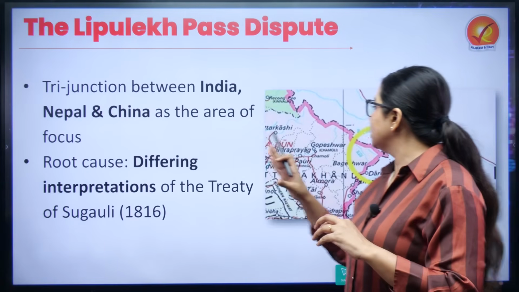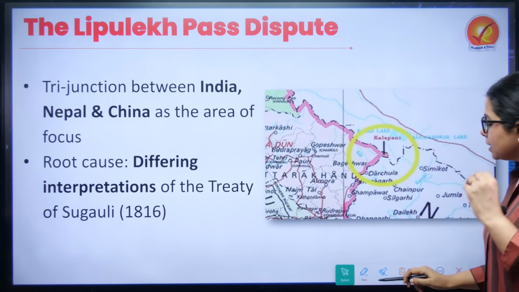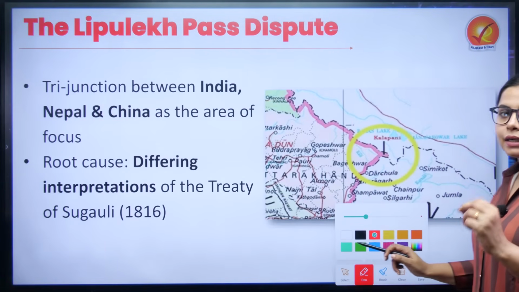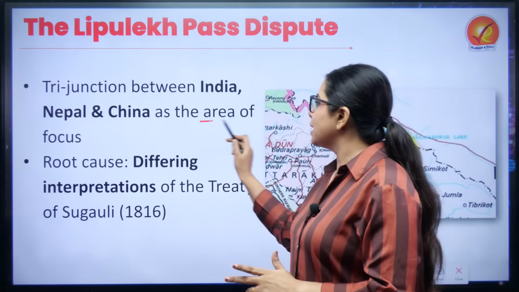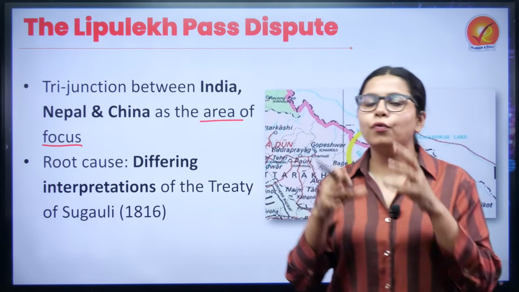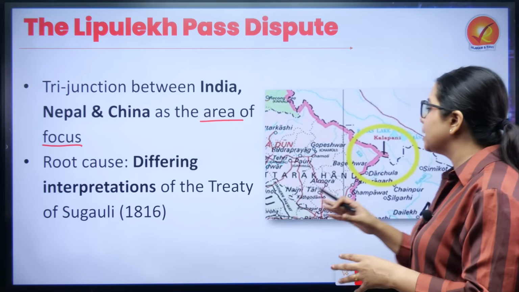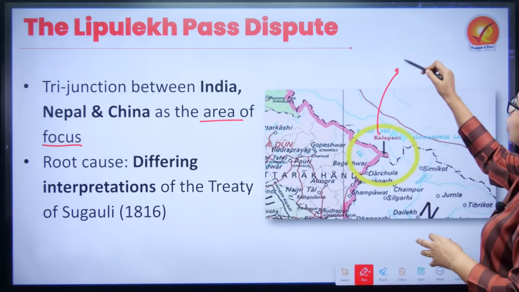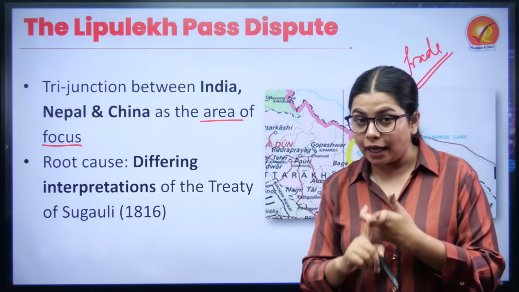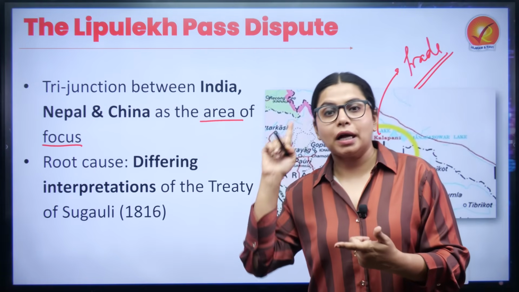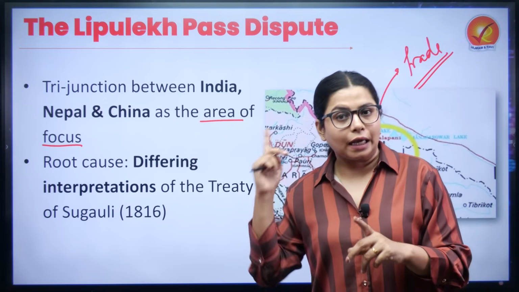So when we talk about this particular region, this is a tri-junction between three countries, India, China and Nepal, and that is why this area remains the focal point, because this region is not just important for trade, it is also important as a pilgrimage route, especially for Mansarovar Yatra, Kailash Yatra.